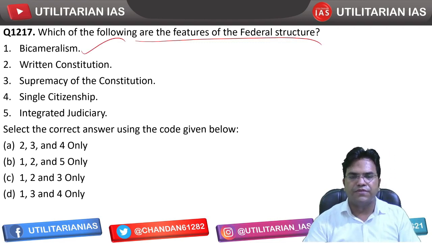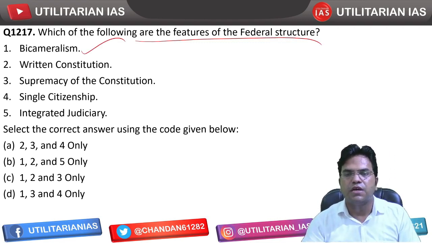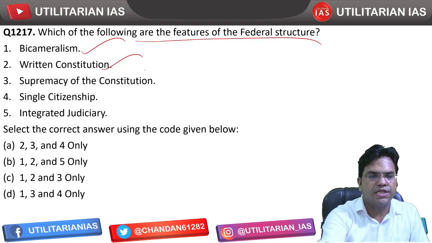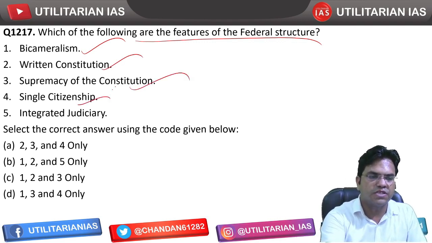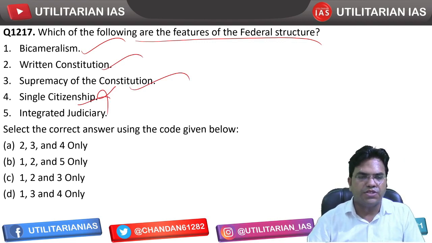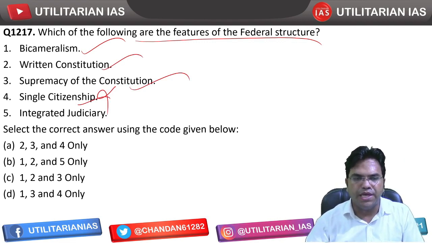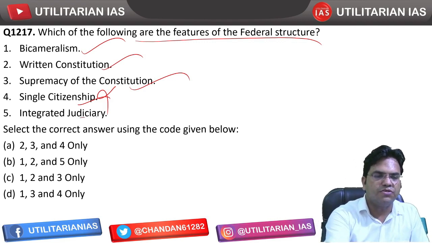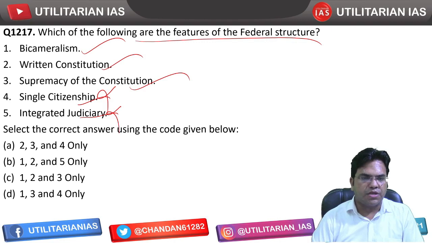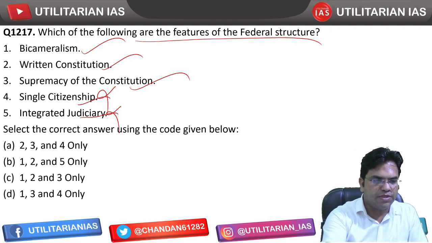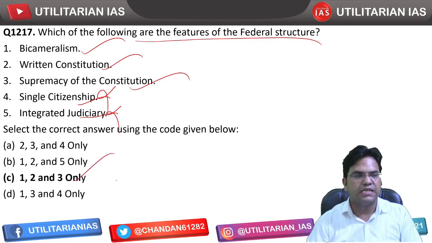Which of the following are the features of federal structure? Bicameralism, yes, this is a feature. This is not a unitary feature, this is a federal feature. Written constitution, yes, federal feature. Supremacy of the constitution, yes, federal feature. Single citizenship, no, this is not a federal feature. This rather gives blame to the Indian constitution of being unitary. Integrated judiciary, again this is a unitary feature and not a federal feature. So 1, 2, 3 are going to be the answer and here C is the answer.